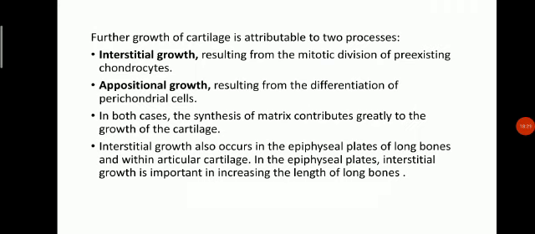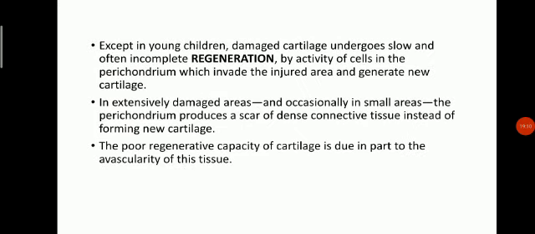Further growth of cartilage is attributable to two processes: interstitial growth resulting from the mitotic division of pre-existing chondrocytes, and appositional growth resulting from differentiation of the perichondrial cells. In both cases, the synthesis of matrix contributes greatly to the growth of the cartilage. Interstitial growth also occurs in the epiphyseal plates of the long bones and within articular cartilage. In the epiphyseal plates, interstitial growth is important in increasing the length of the long bones.